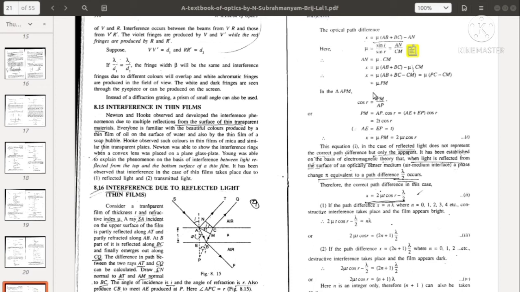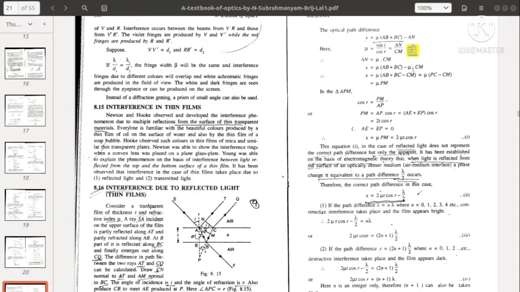So if we calculate PM, we will get the path difference. In the triangle APM, where this is R, cos R is equal to PM by AP.